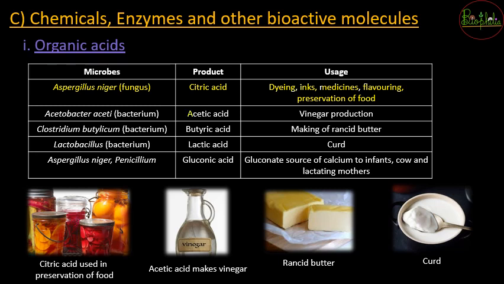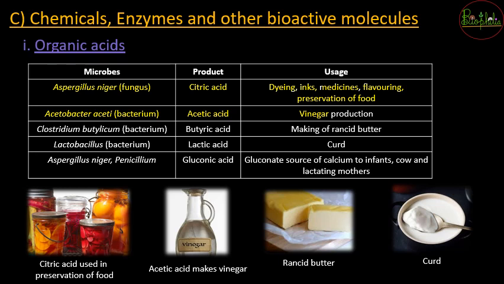The second acid is acetic acid, and acetic acid is the most common product of vinegar. In making vinegar, the acetic acid comes from a bacteria called Acetobacter aceti. This bacteria produces acetic acid, the most common ingredient for preparing vinegar.